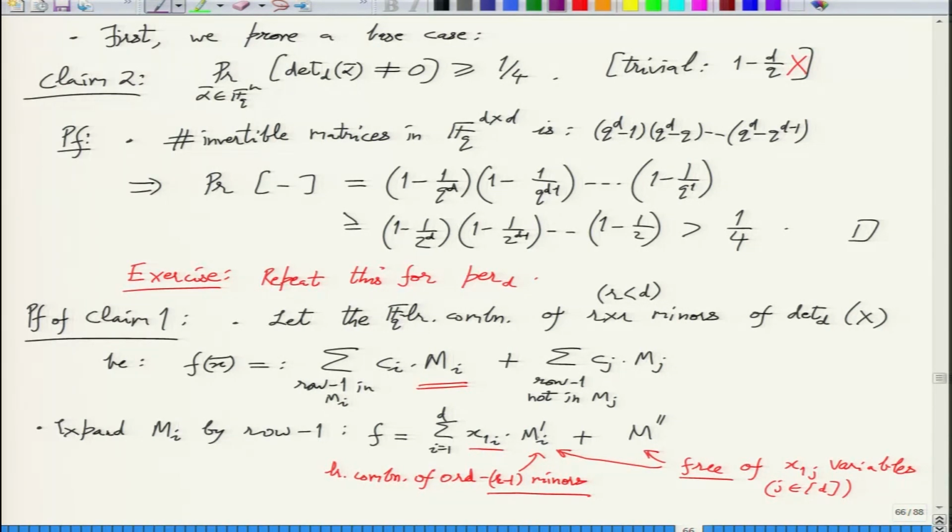One thing we can assume here is that these Mi primes, at least two of them are... what do you want to say, that Mi prime should be variable. I mean, since we have covered the base case, we'll assume that F is a linear combination of at least two R cross R minors.